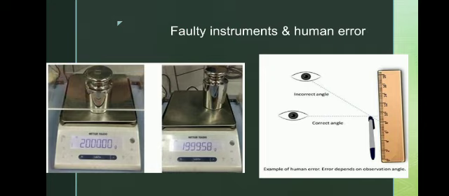We repeat the measurement. After repeating, we consider the average value as the accurate value. Okay? We have seen two experiments, that is the screw gauge and the vernier caliper. So we do not take a single value; we take more than two values. Because a single reading may not be accurate, we repeat the measurement, get the average value, and consider it as the correct value of the object. Okay, is it clear?